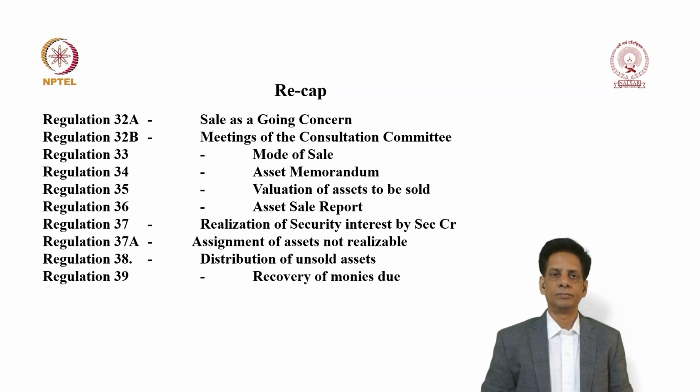Then Regulation 32B speaks about meetings of the consultation committee. 33 speaks about mode of sale. 34 we have covered, asset memorandum, how do you prepare asset memorandum and file it with the adjudicating authorities. Then Regulation 35 we discussed that it deals with the valuation of assets to be sold, and we said that there are different kinds of assets for which different kinds of valuers should be appointed. Regulation 36 talks about asset sale report to be furnished.